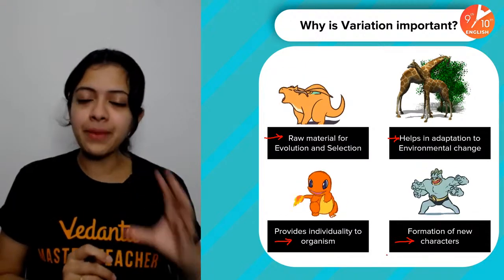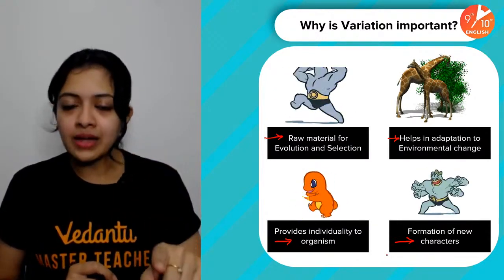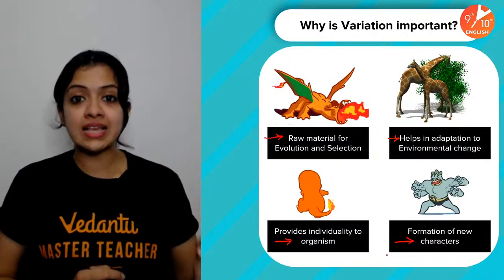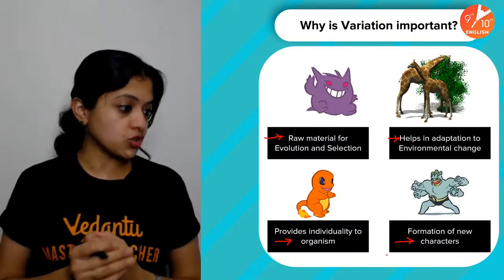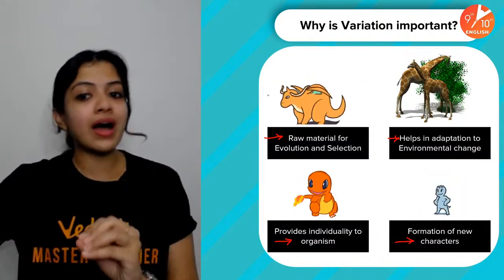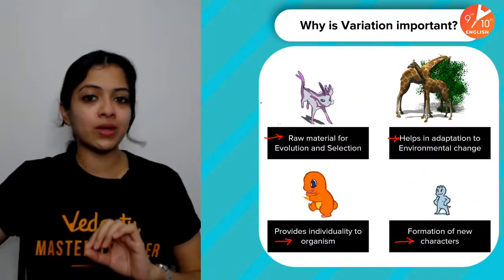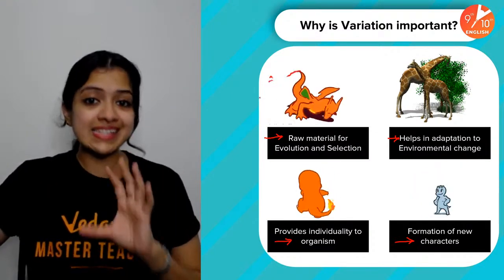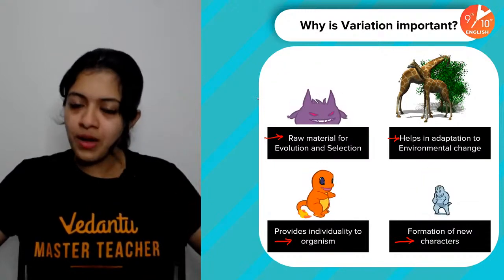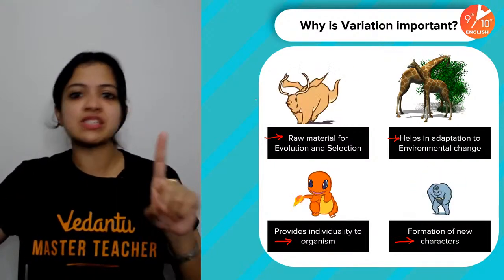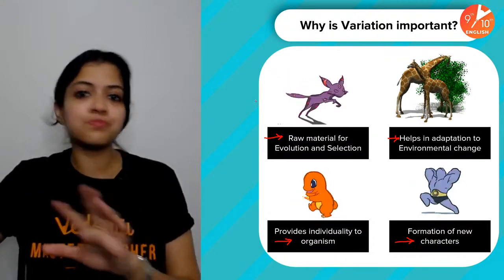I have seen in some past years' papers a 1 mark question or a 2 mark question which asks the importance of variation. So you must know how to answer a question like this. Four major points have been given here. Whatever makes sense to you at that point of time. If it's a 2 mark question, write down all the 4 points. If it's a 1 mark question, any two relevant points would do.